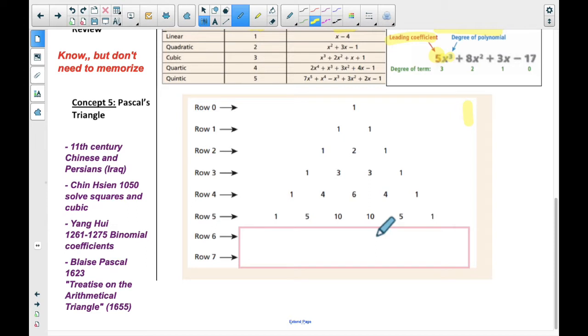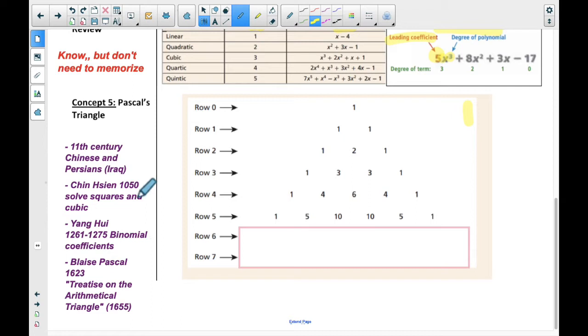Also, patterns. That's the whole reason we study math, right? It's because of patterns. And Pascal's triangle has a gazillion patterns in it, which is super cool. So first of all, it's called Pascal's triangle. A little bit of history. You do not have to write all this down, so don't worry about writing this down.